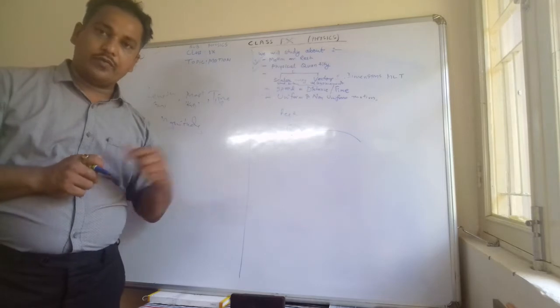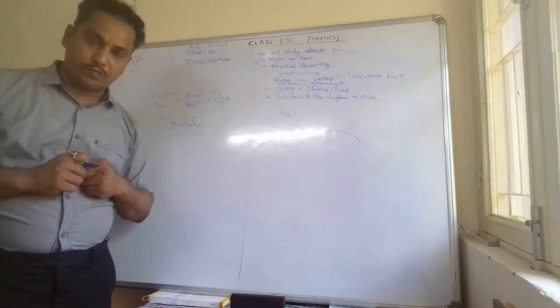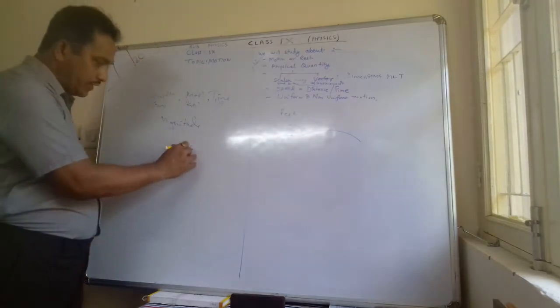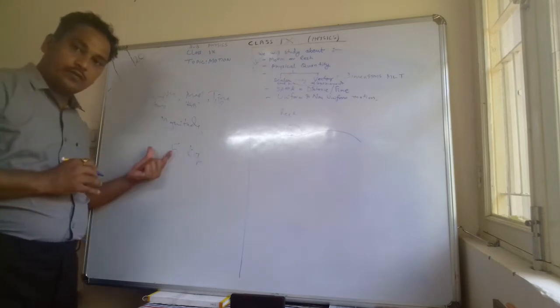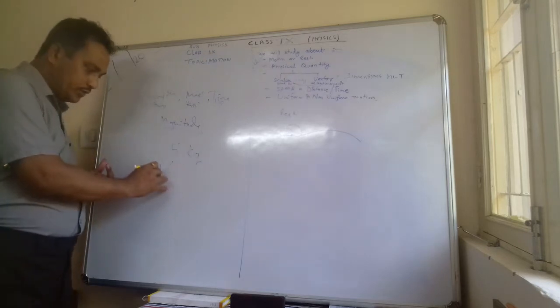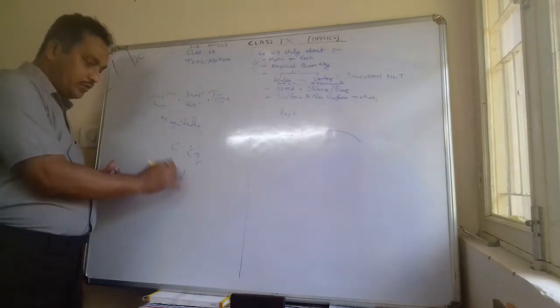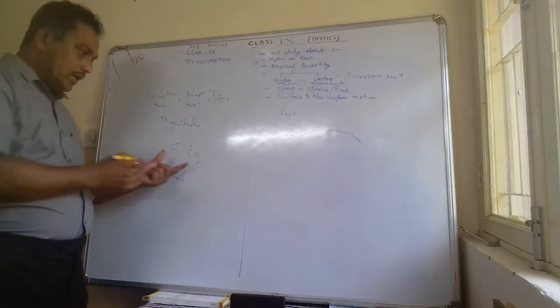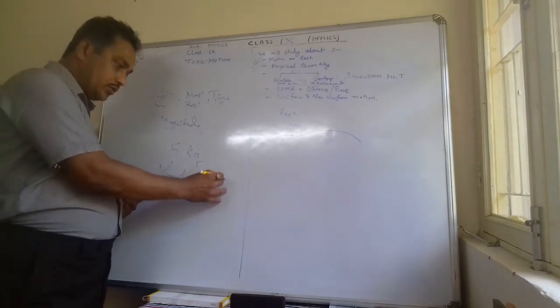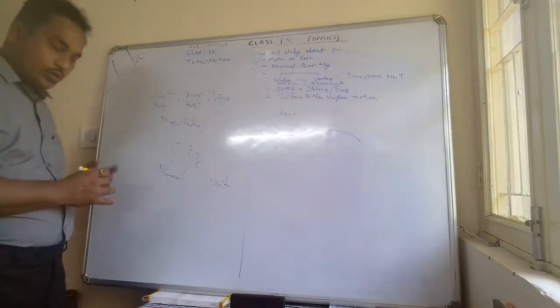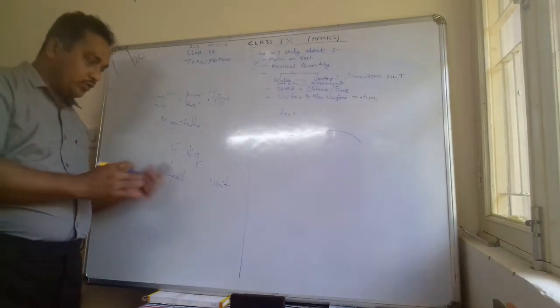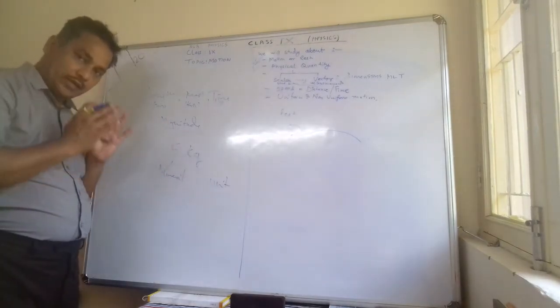For example, you are purchasing 5 kg of sugar from the shop. So 5 kg. What have you written? 5 is the numerical value. In mathematics you know the numbers. And kg is the unit. When these two things are there together, we call it magnitude.